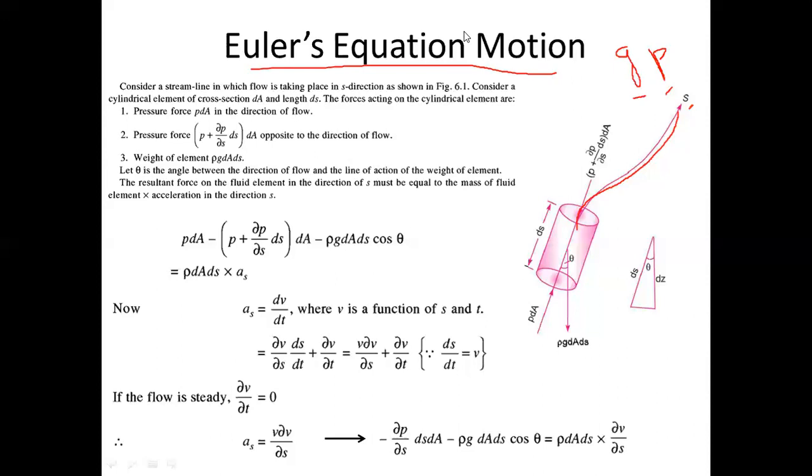Okay. Now, if you read a few lines here, for the cylindrical element the cross section area is dA and the surface area was not ds. Okay, the length is ds. I'm sorry. The cross section area is dA and the length of the fluid element, the height of the cylinder, is ds. So we are going to balance forces on the cylindrical element. Now what forces am I going to balance? The gravity force, which is also called weight, and the pressure force. So we are going to balance the weight and the pressure force for this particular fluid element.